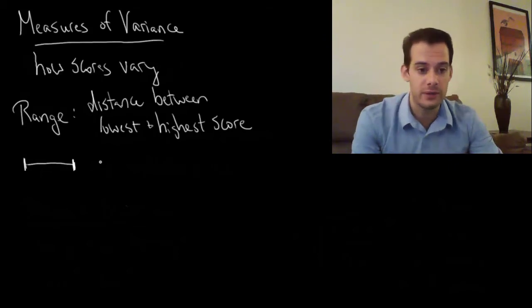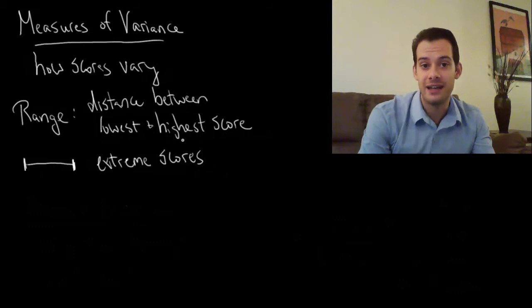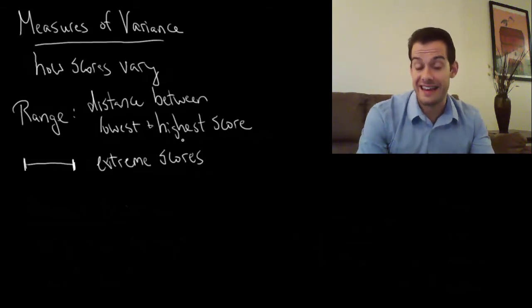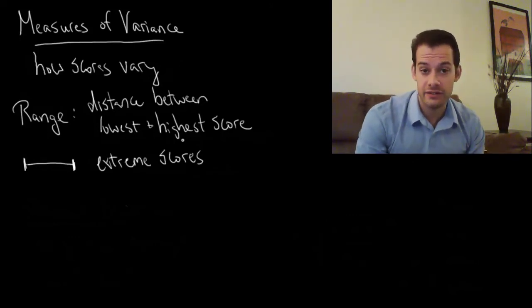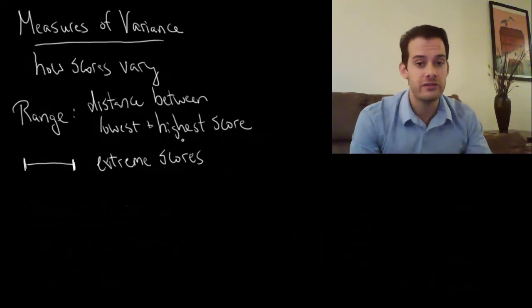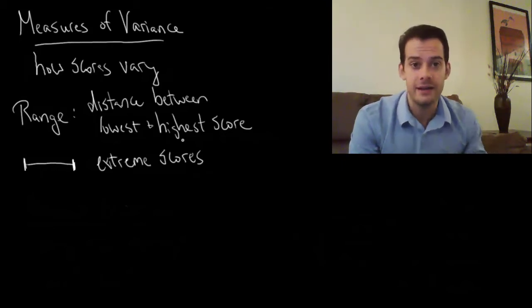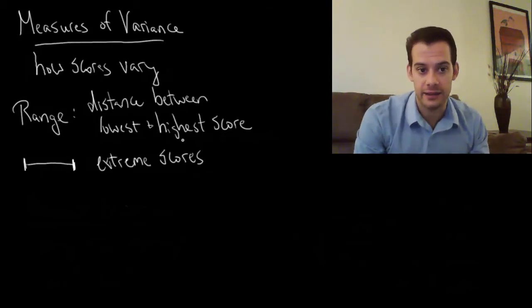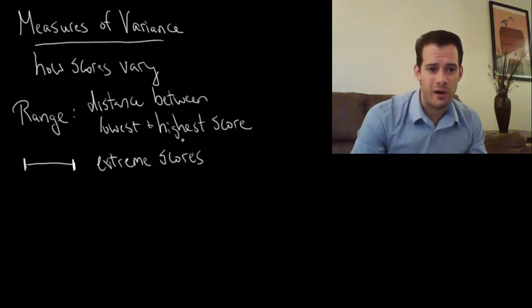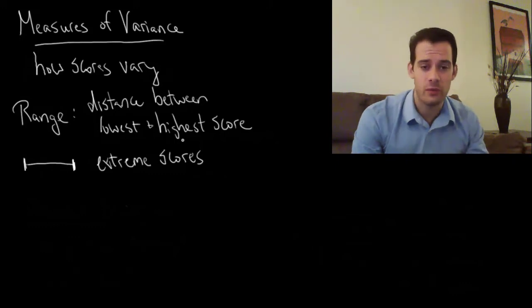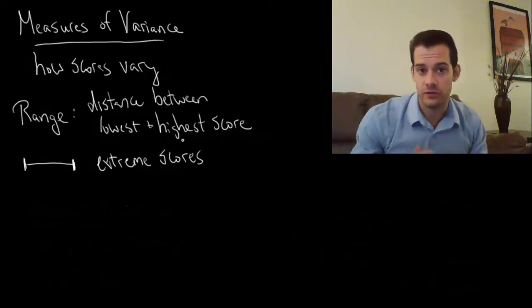The problem with this is that it's all about the extremes. Right? It's sensitive to extreme scores because by definition, the range is about the extreme scores. So you could take a test in class, and if everybody scores within a few points of 80, then the range is just going to be a few points. But as soon as one student scores a 20, then suddenly the range is going to increase dramatically. And so the problem we have is we don't know if that's happened. Right? We don't know, are the scores actually close together most of the time and there was one exception, or were lots of scores really spread out?